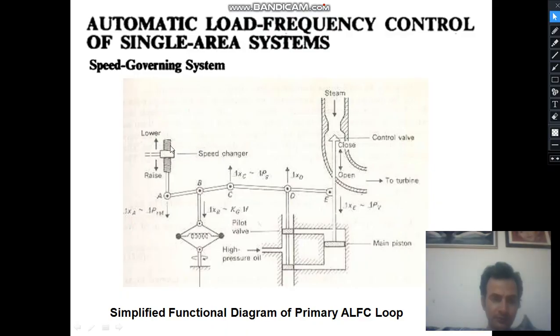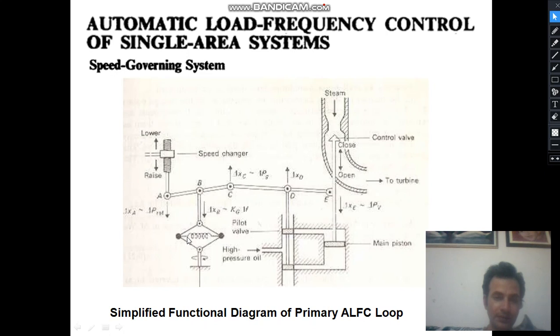So here we have this input as well as this input. There are two inputs. If somehow the value of speed is increased, then what will happen?